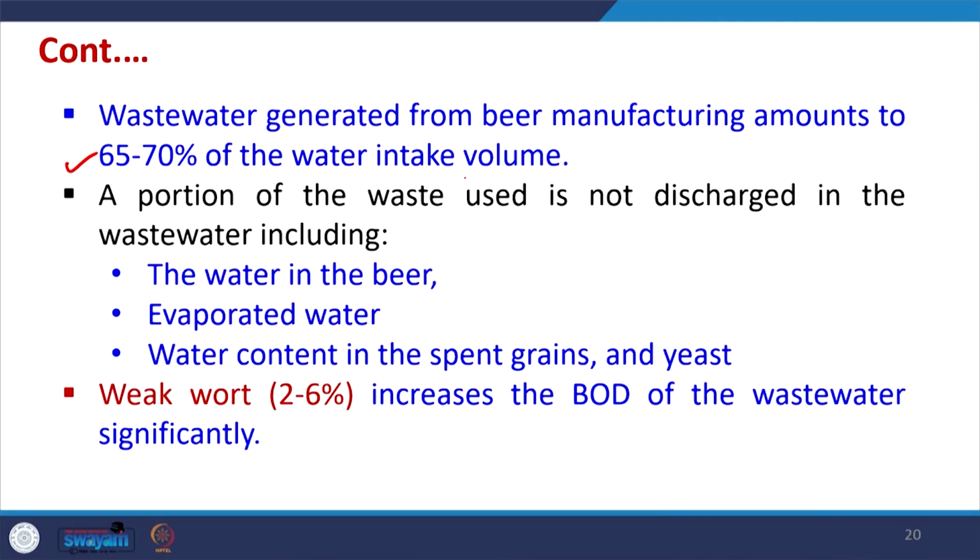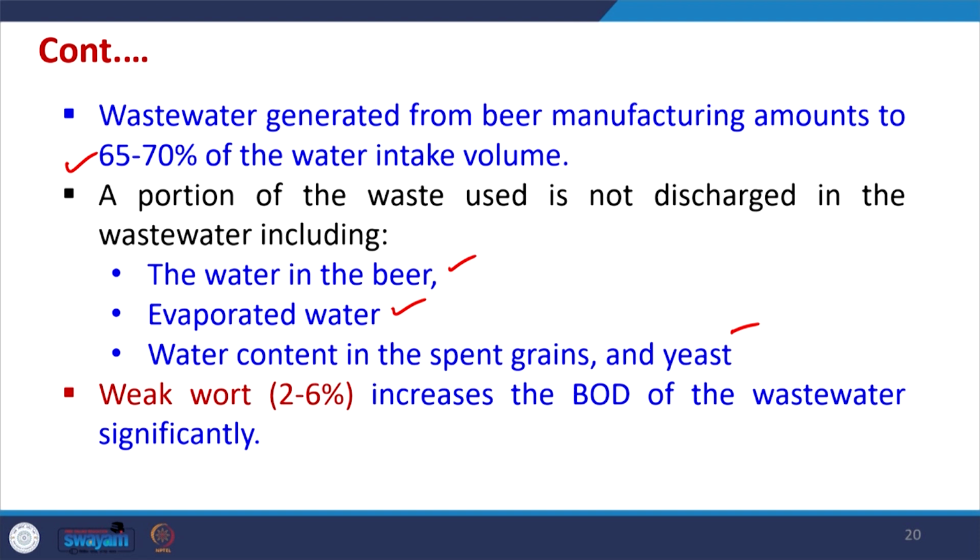The wastewater generated from beer manufacturing amounts to 65 to 70% of the water intake volume. So, out of 1000 liters going to the industry, 700 liters will be produced as wastewater. A portion of the water is not discharged in the wastewater, including the water in the beer, the evaporated water and the water content in the spent grains and yeast. So, this is the portion which is not discharged.